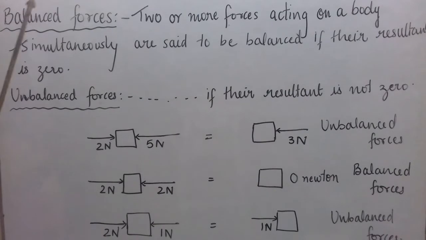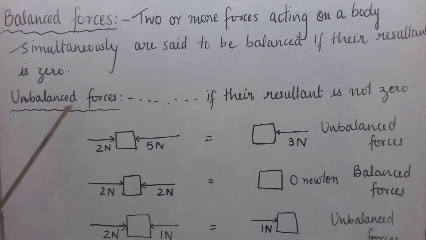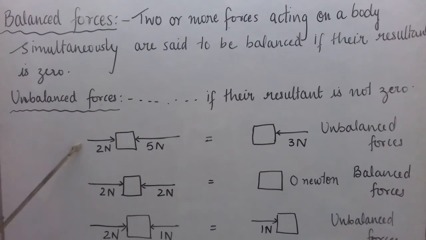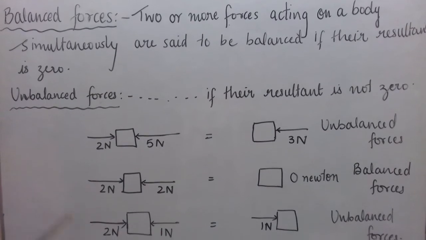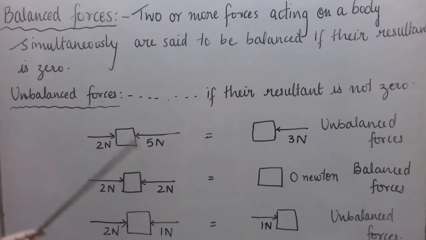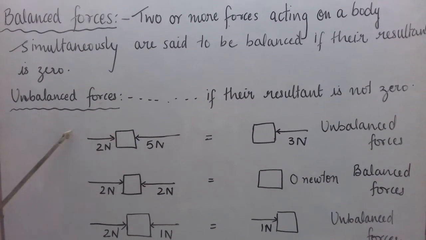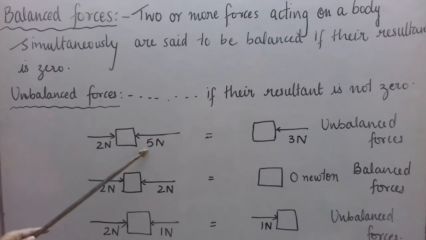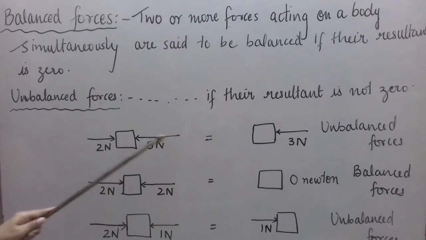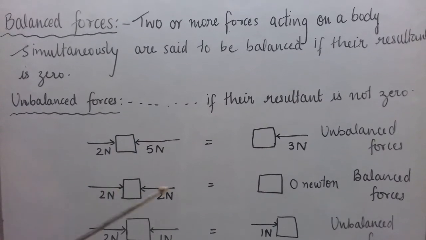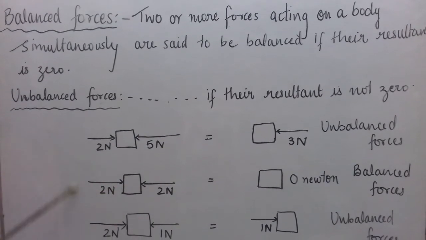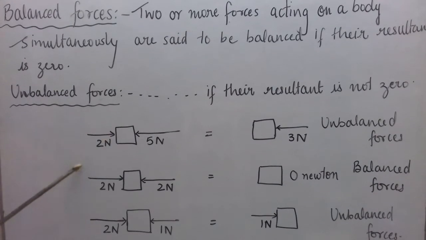I hope you have now understood what balanced and unbalanced forces are. Simply, here at least you have learned how to add two vectors when they are in opposite directions. How will you add when two vectors are in opposite direction? See, here also they are in opposite direction. In this case also they are in opposite direction. So in the three cases, the vectors are in opposite directions.